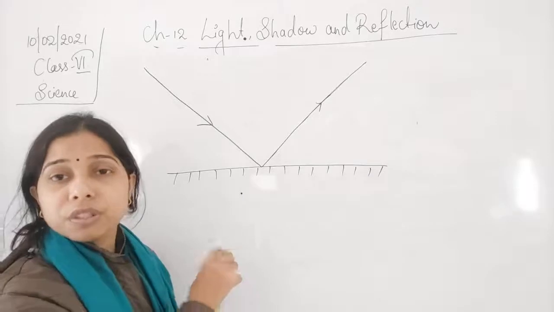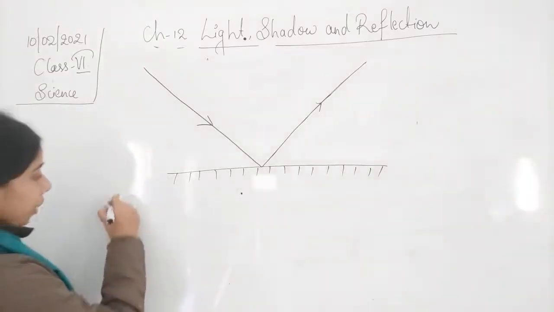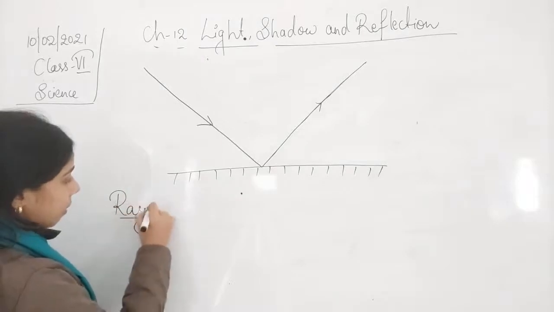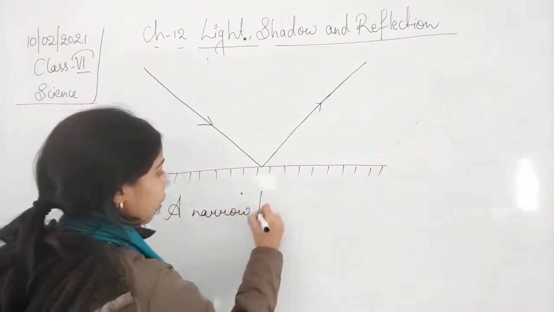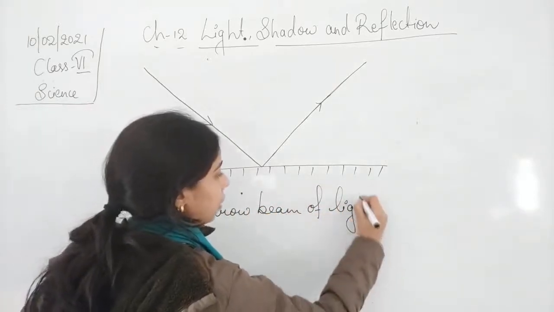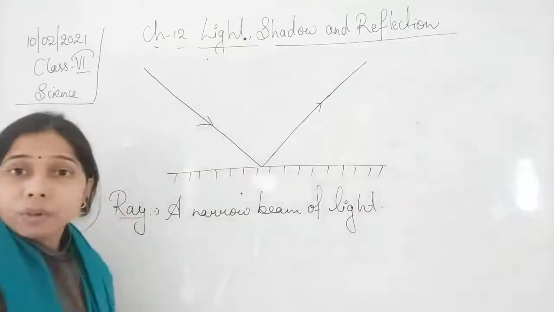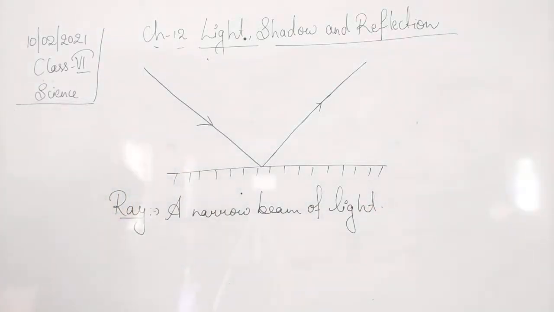So what is a ray? A ray is a narrow beam of light. A narrow beam of light is called a ray, students.